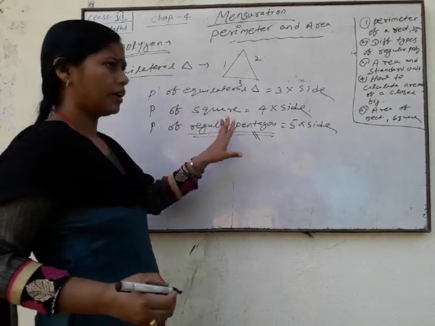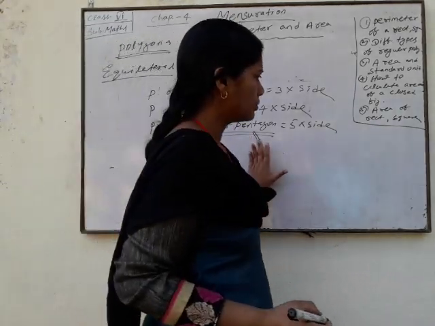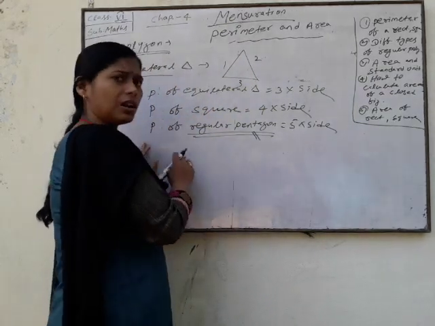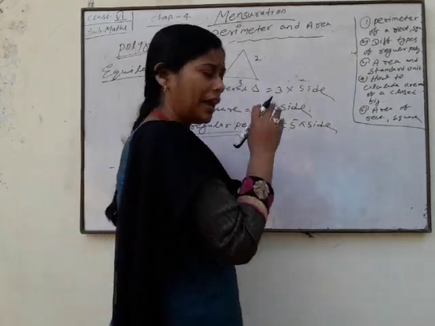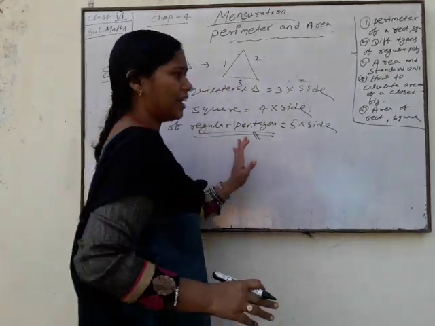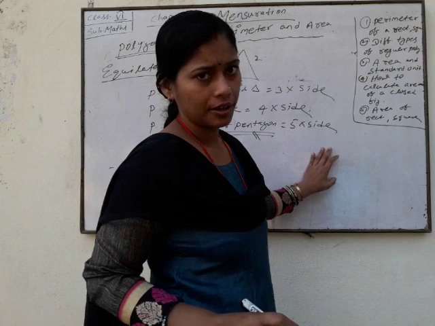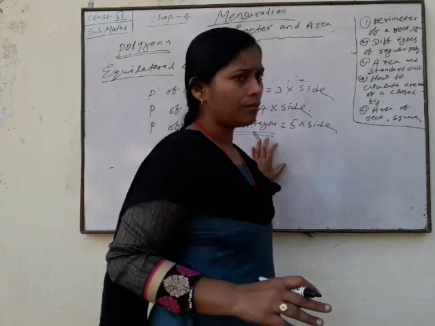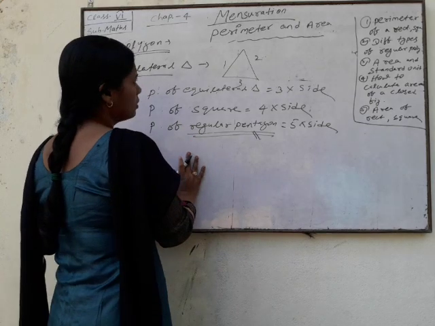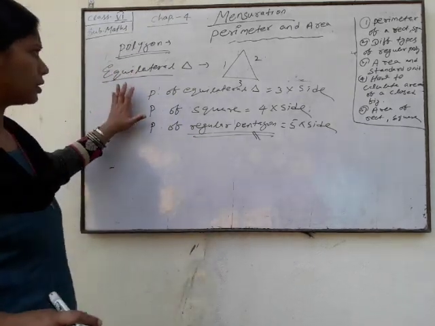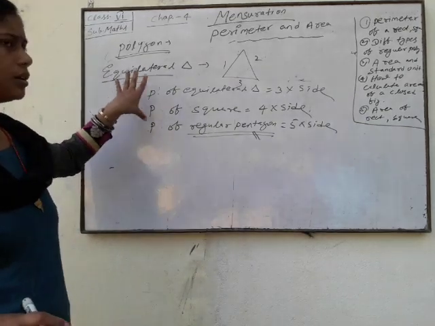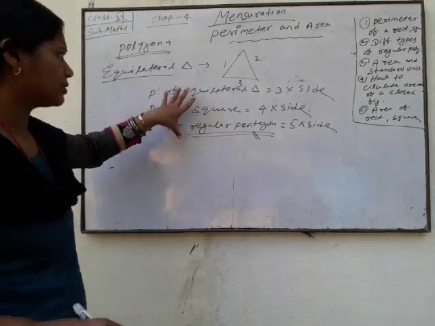If there is hexagon, heptagon, decagon, put your formula. It means perimeter of n-sided regular polygon is n into side, n being your number of sides. So this is about different types of regular polygons, the perimeter of regular polygons.